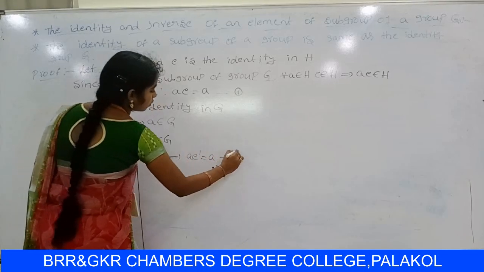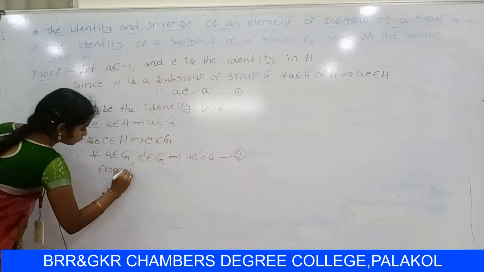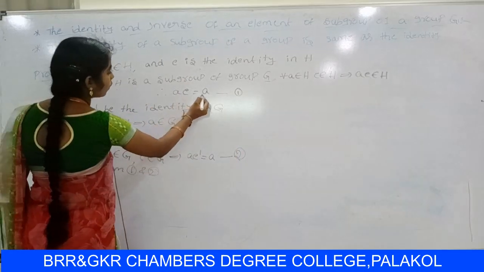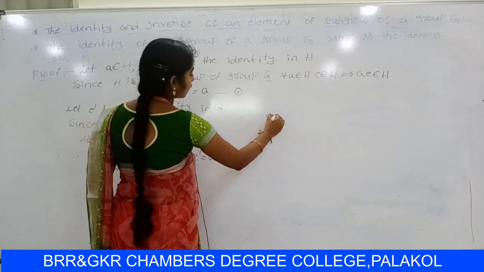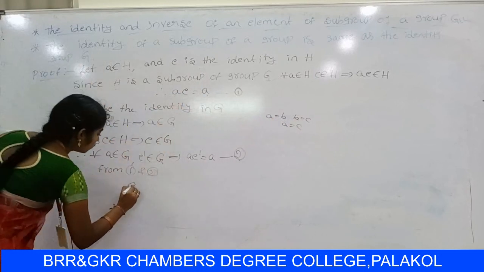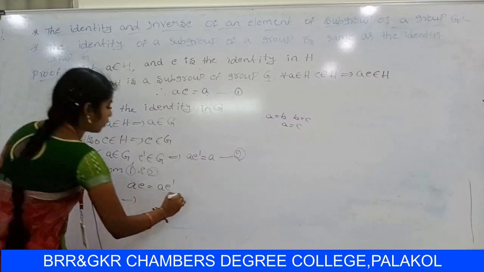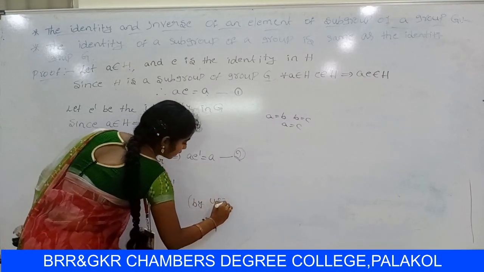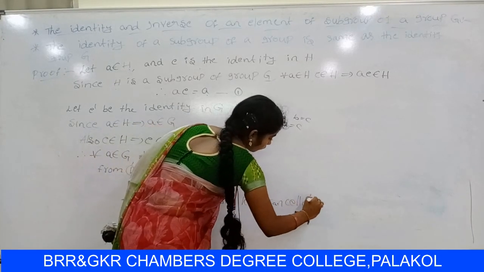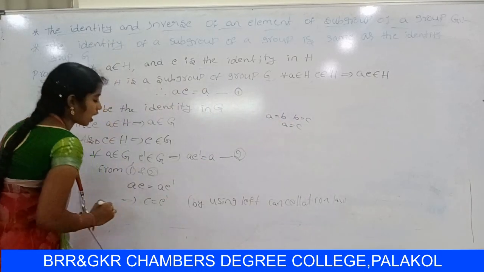So this is equation number 2. From 1 and 2, we observe that A equals AE' and A equals AE. Already we know that if A equals B and B equals C, then A equals C. So AE equals AE'. By using the left cancellation law, E equals E'.